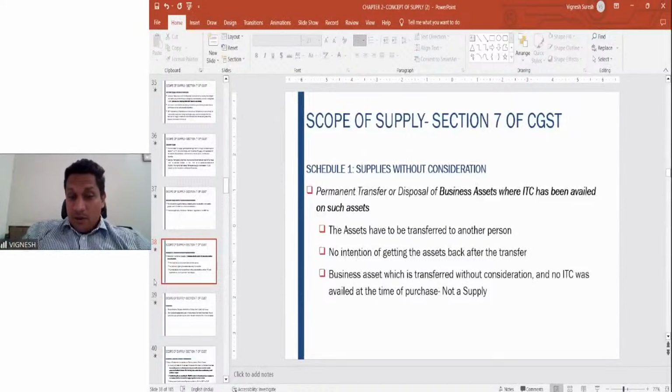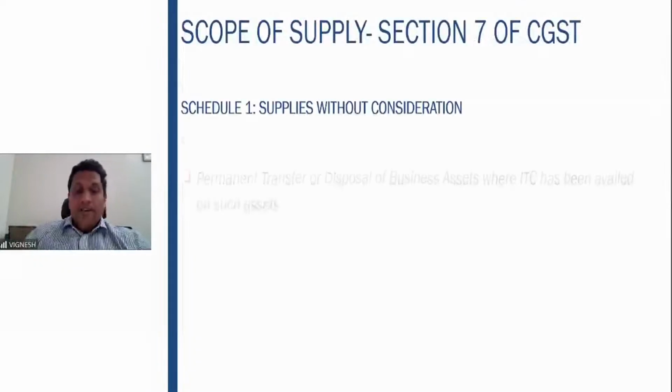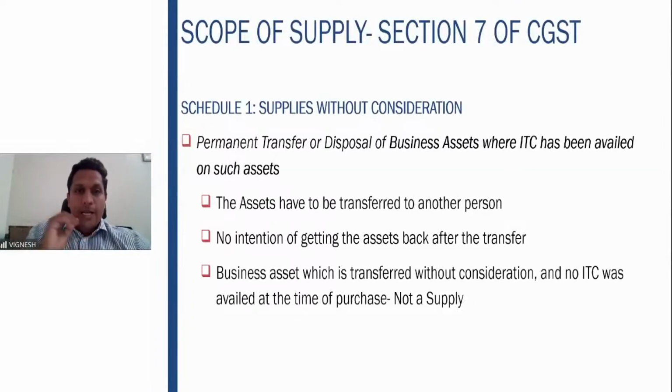The first one in schedule number 1 is permanent transfer or disposal of business assets where ITC has been availed on such assets. What does this mean? You are procuring a business asset. Let us assume you are procuring furniture, air conditioners, and using it in your office. You have claimed the input tax credit on that. What is the input tax credit concept? Please refer to the first class, cascading effect, we have discussed what exactly that is. So you claim the respective input tax credit. You purchase furniture for 1 lakh. GST 18% is 18,000, so you claimed 18,000 as an input tax credit.